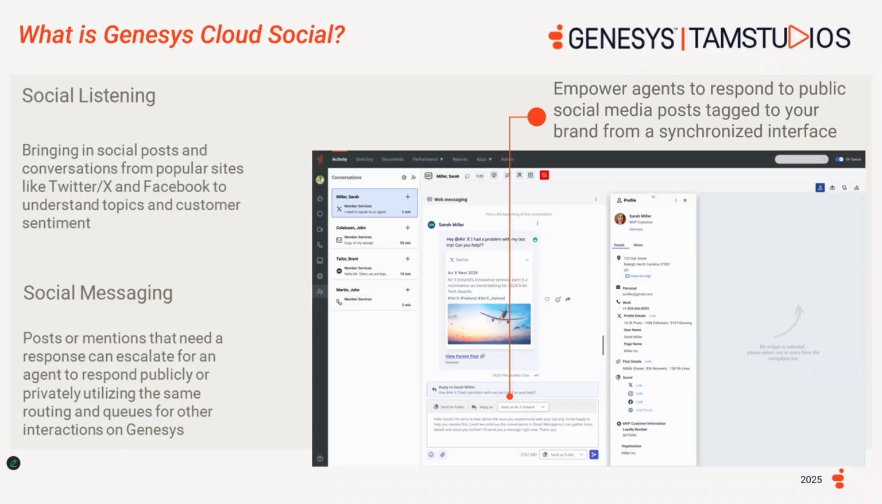Social listening refers to the process of monitoring social media platforms for mentions of your brand, products, competitors, or relevant topics, even if customers don't directly tag or message you. It's about understanding public sentiment, trends, and conversations, so your business can proactively engage, analyze customer feedback, or inform marketing and product strategies. And social messaging refers to private two-way conversation between a customer and a business conducted through messaging apps or social media platforms. Think of it like instant messaging, or IM, but embedded in apps people use daily like WhatsApp, Facebook Messenger, Instagram DMs, etc.